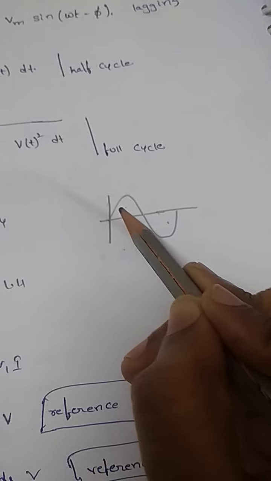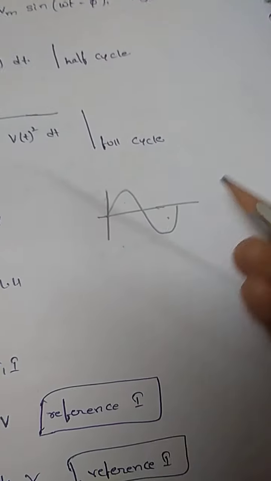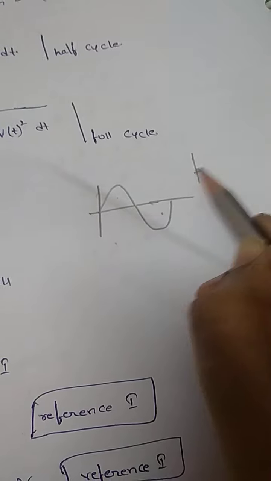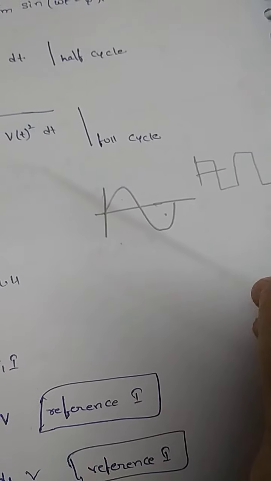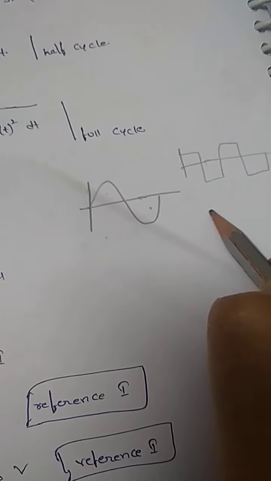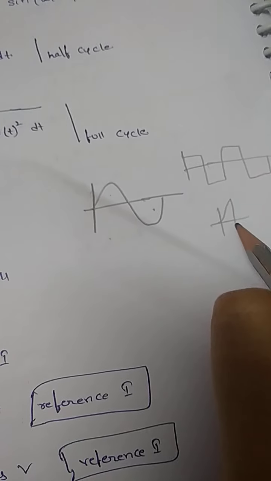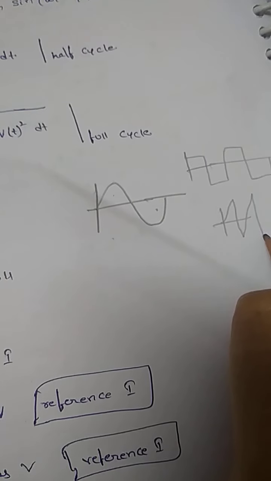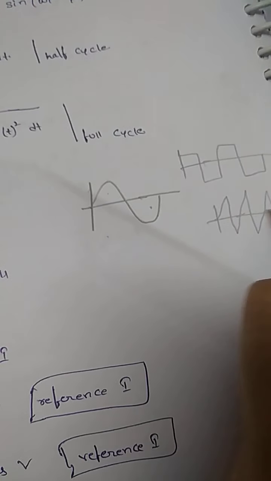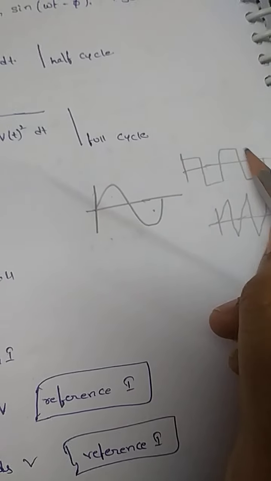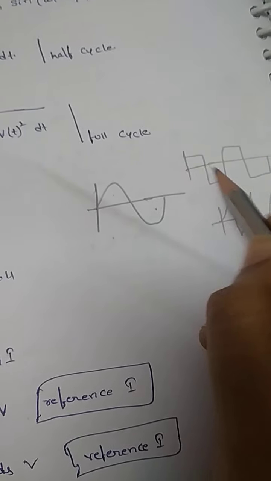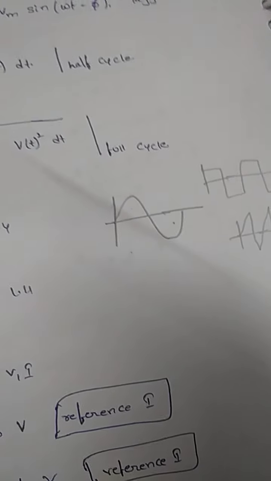It need not be only sinusoidal. It may be in a square waveform, or it may be in a triangular waveform. But the only thing is that the nature of the wave must be repetitive in nature.